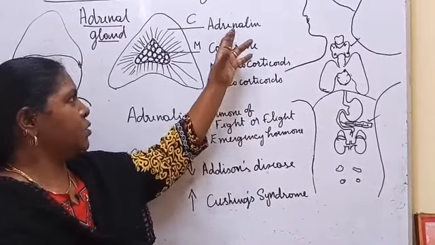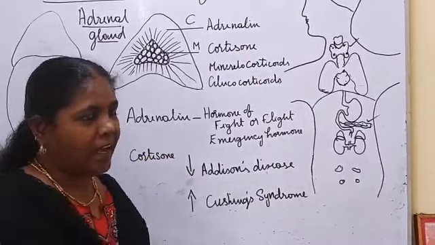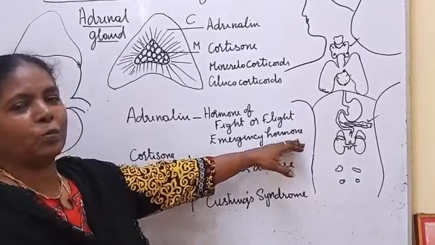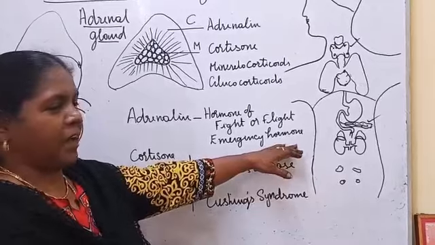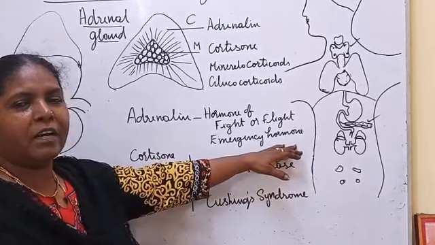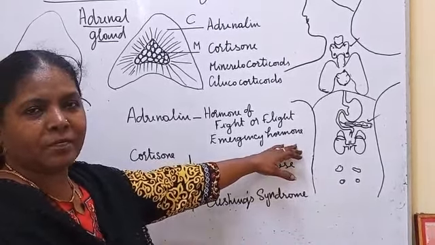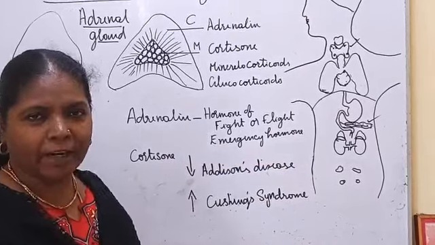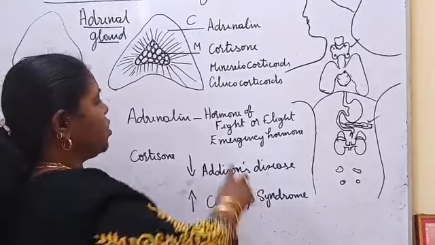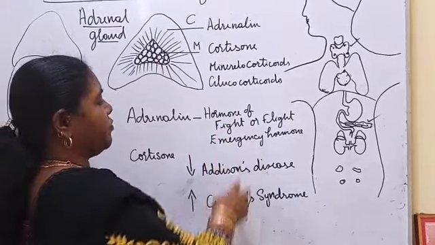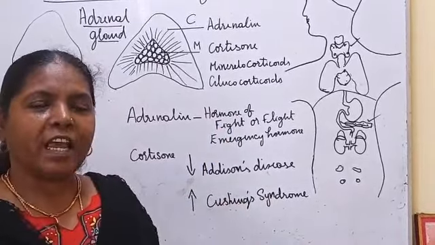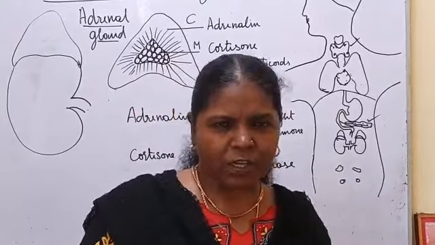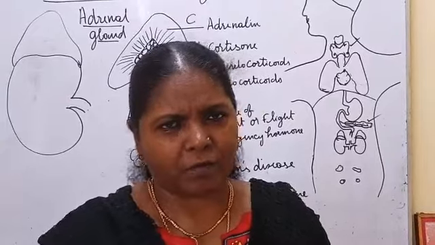Now we are coming back to adrenaline. It's a very important hormone. It is also called the emergency hormone. In an emergency, whenever we are in a problem or in stress, this hormone is secreted in the blood. It is also called the hormone of fight and flight, because it prepares our body to fight in the situation. Either we have to fight or we have to run away.